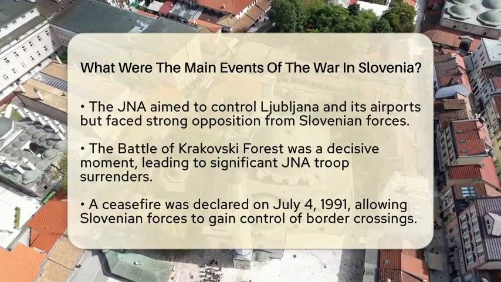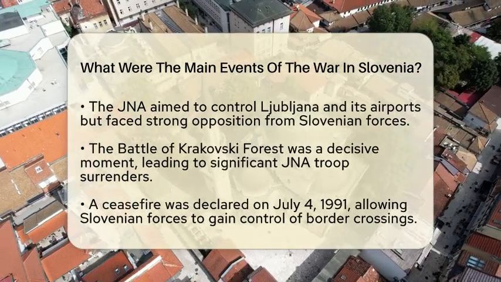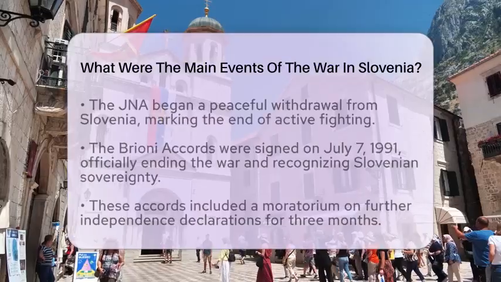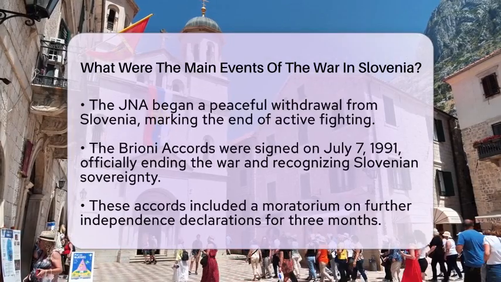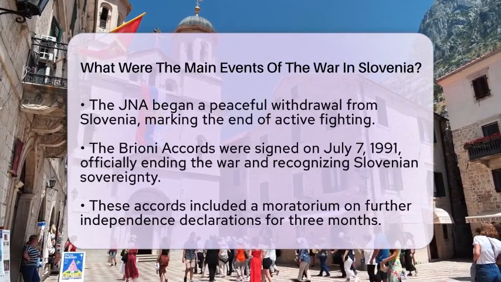On July 4, 1991, a ceasefire was declared. Following this, Slovenian forces took control of all border crossings. The Yugoslav People's Army began to withdraw peacefully from Slovenia, marking the end of active hostilities.